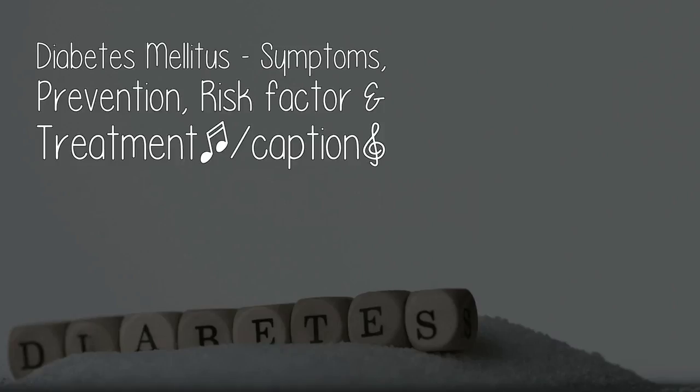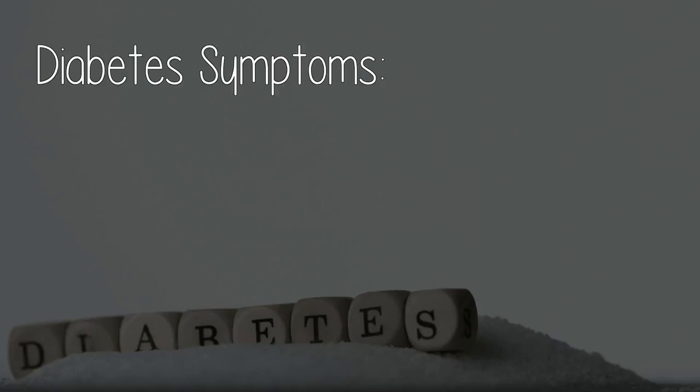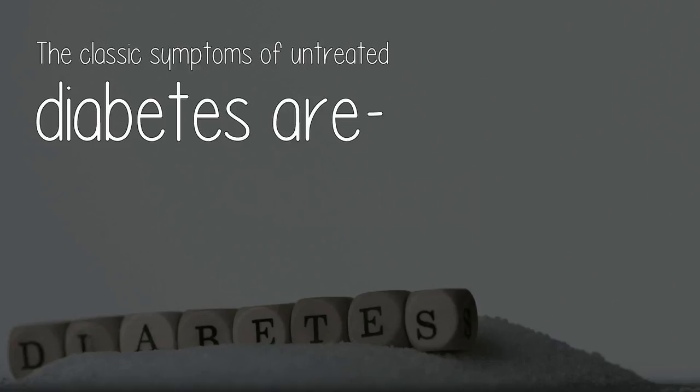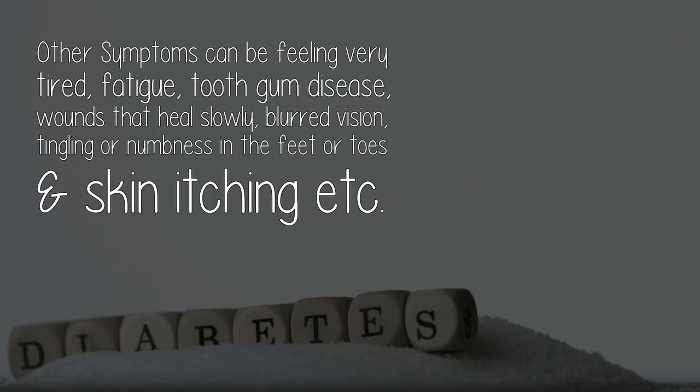Diabetes mellitus, symptoms, prevention, risk factor and treatment. Diabetes symptoms. Symptoms may develop rapidly, within weeks or months, for type 1 diabetes. On the other side, type 2 diabetes usually develops much more slowly than type 1. The classic symptoms of untreated diabetes are: other symptoms can be feeling very tired, fatigue, tooth gum disease, wounds that heal slowly, blurred vision, tingling or numbness in the feet or toes and skin itching, etc.